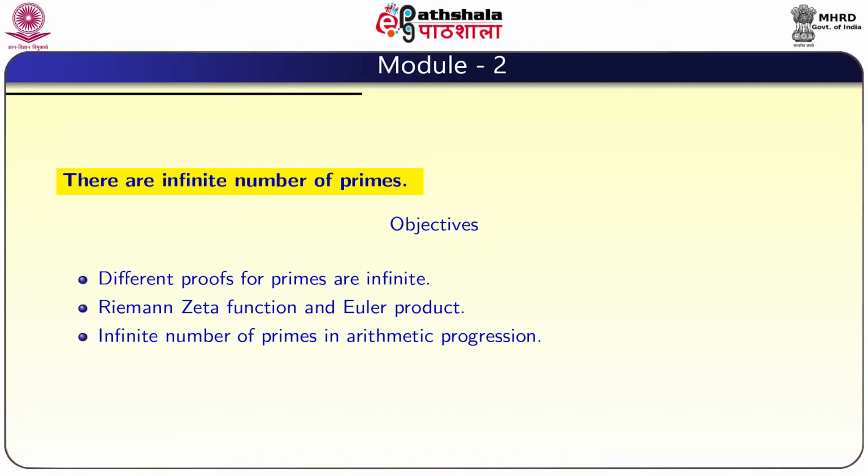Then we will introduce Euler products and the Riemann zeta function. Finally, we will look for arithmetic progressions which contain an infinite number of primes. In this module, we will see there are an infinite number of primes. Objectives of this module are different proofs that primes are infinite, the Riemann zeta function and Euler product, and infinite number of primes in arithmetic progression.